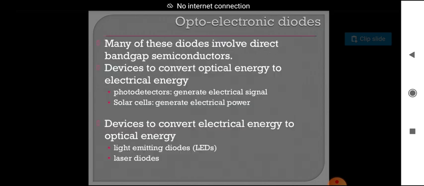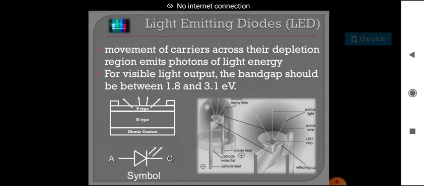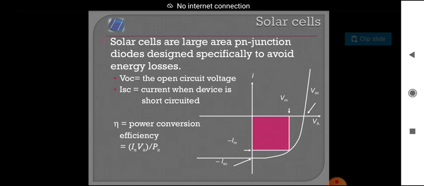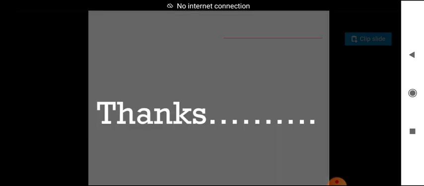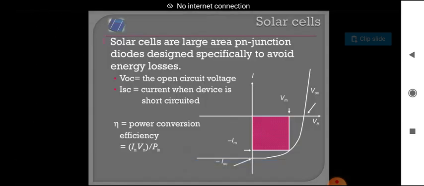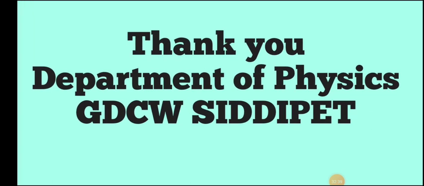Some of the applications of the p-n diode are light emitting diodes, photodiodes, photovoltaic cells and solar cells. Mainly these are the applications, and this is our today's topic. Thank you everyone.